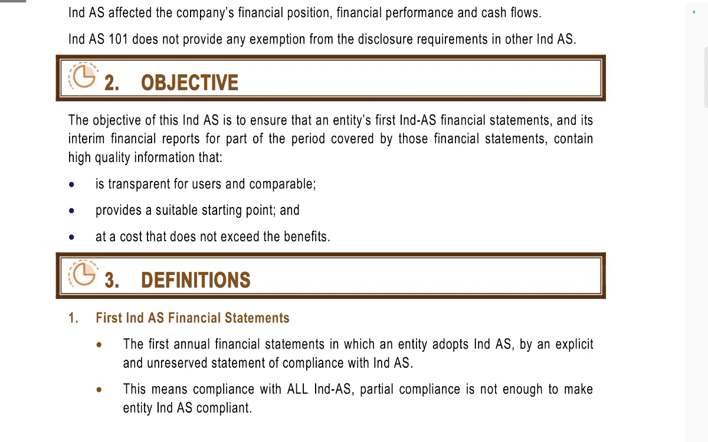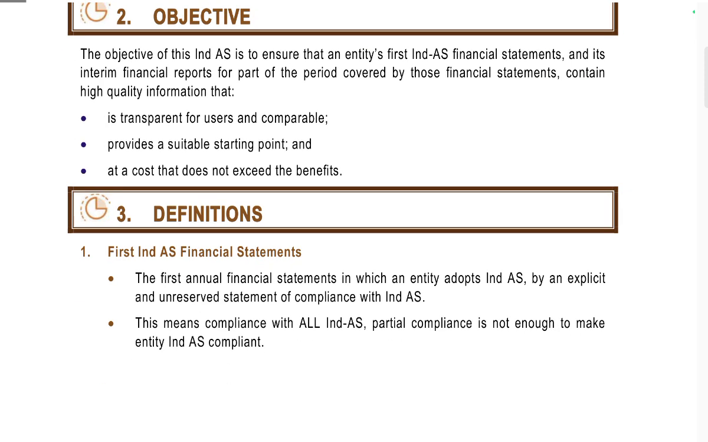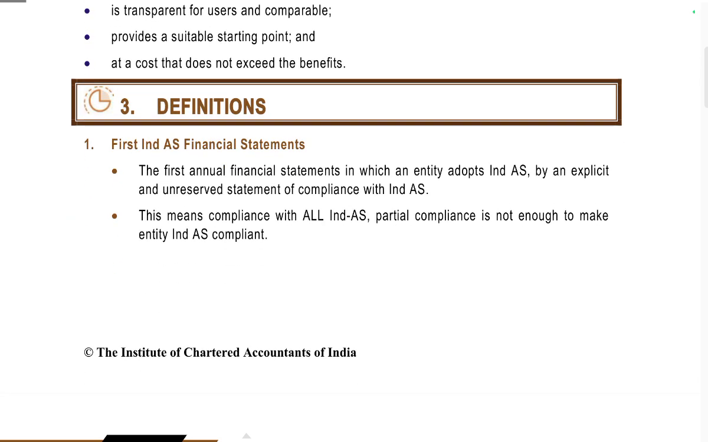Objective. The objective of Ind AS 101 is to ensure that the entity's first Ind AS financial statements and interim financial reports for part of the period covered by those financial statements contain high quality information that is transparent to users and comparable, provides a suitable starting point, and has a cost that shall not exceed the benefit.